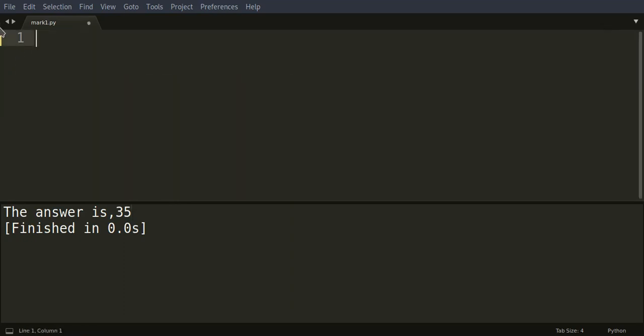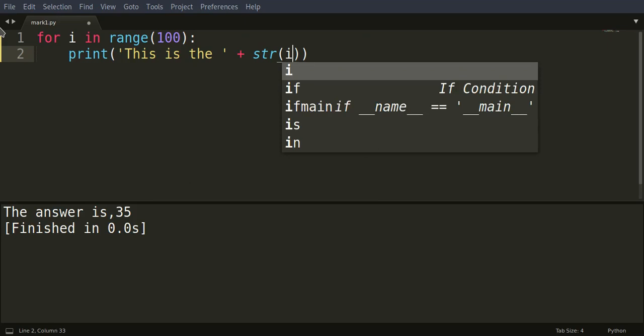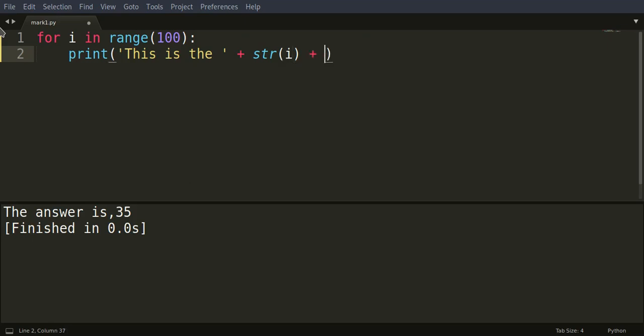Even while making for loop programs, for i in range 100, we'll have to go through a lot of trouble. I have to put a space, then a plus, convert it into a str, and then plus the number. You'll see what I mean in just a second. I'll put a +1.